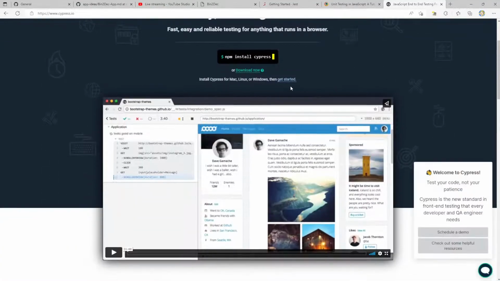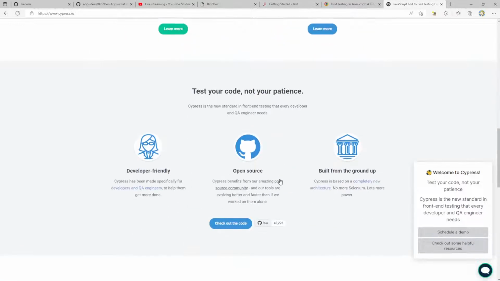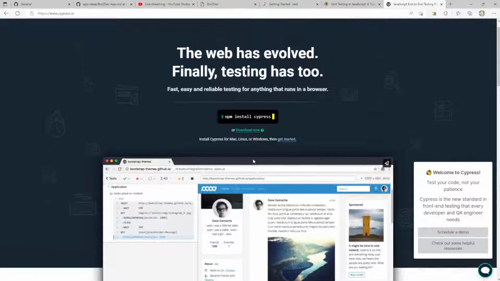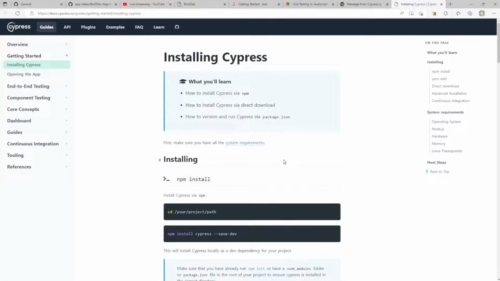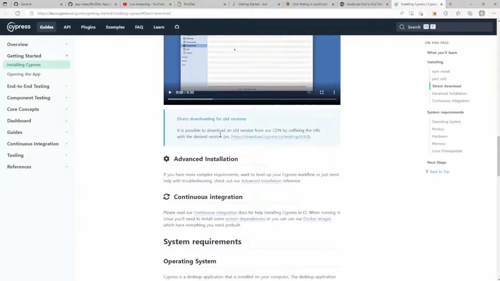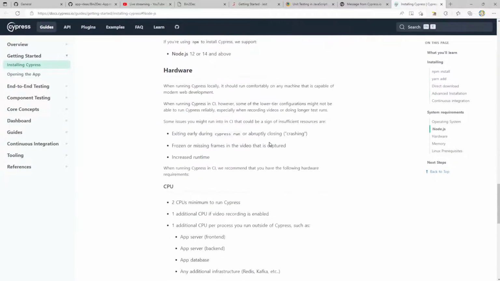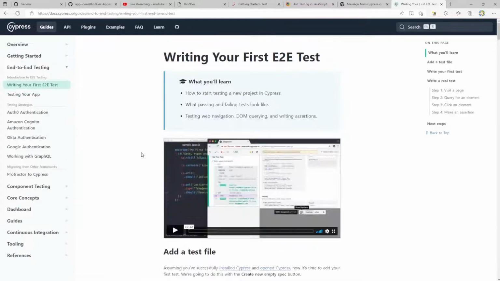value to everyone. So Cypress, yeah, it's an end-to-end. So I'm wondering if we can just run end-to-end tests and do this. Is this easier to do? Get started. npm install. Direct download. Continuous integration. Node.js, okay. Opening the app, that's fine. Write your first E2E test.